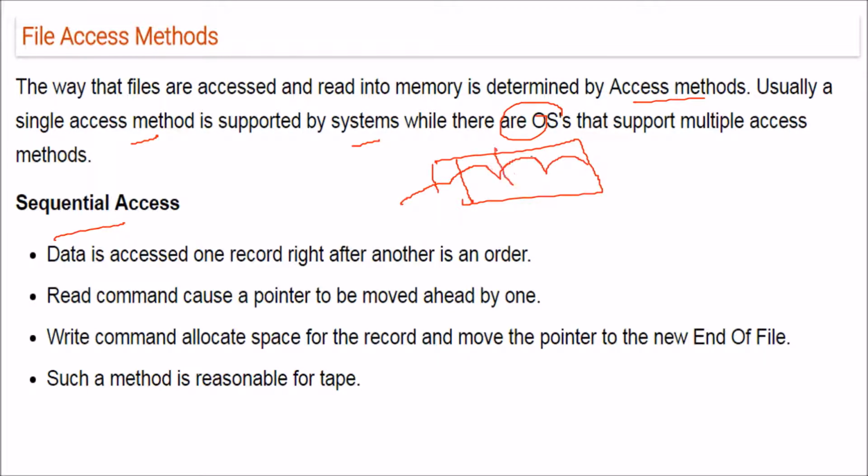The read command causes a pointer to be moved ahead by one. And the write command allocates space for the record and moves the pointer to the new end of file. Such a method is reasonable for devices like tape drives.